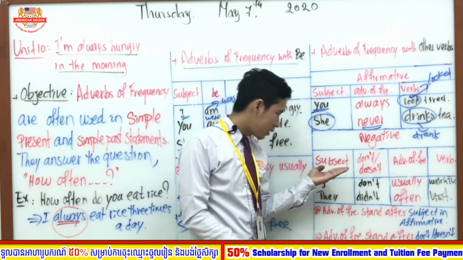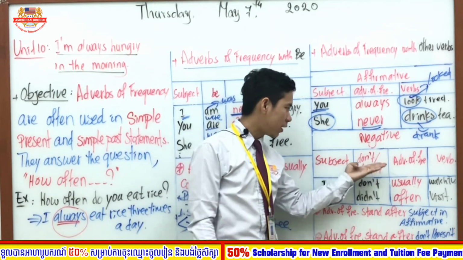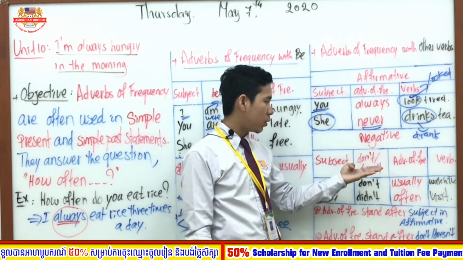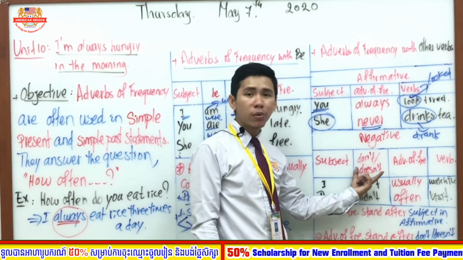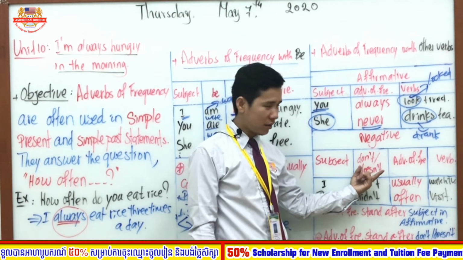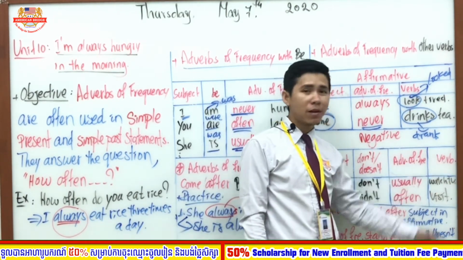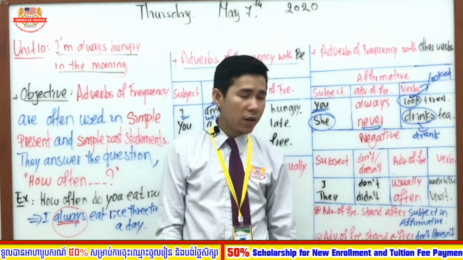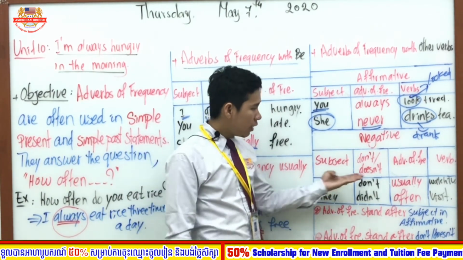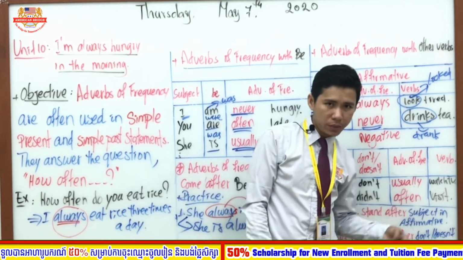Okay, so our example, our form, we have subject plus do or does not, don't or doesn't. You can put one more, didn't, or did not, and then a verb of frequency, and then plus the general verb or the other verbs. Like our example, I don't usually watch TV.